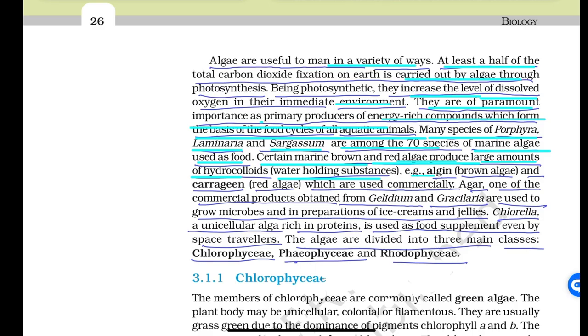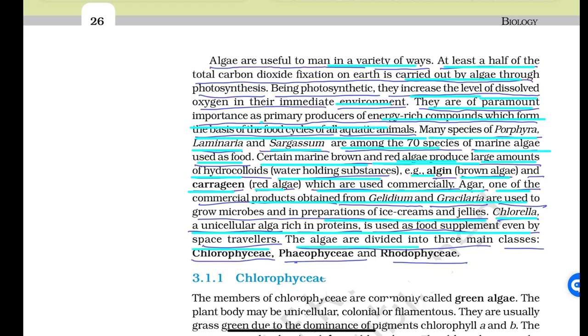Example, algin from brown algae, and carrageen from red algae, which are used commercially. Agar, one of the commercial products obtained from Gelidium and Gracilaria, is used to grow microbes and in preparations of ice creams and jellies. Chlorella, a unicellular alga rich in protein, is used as food supplement even by space travelers.